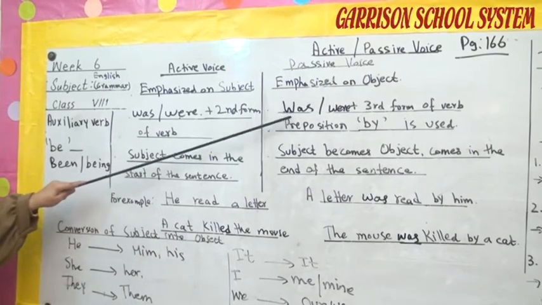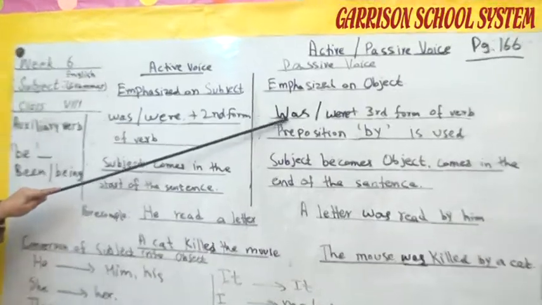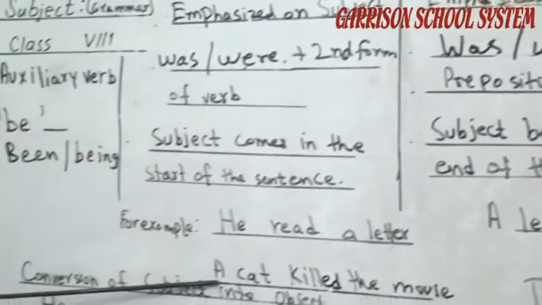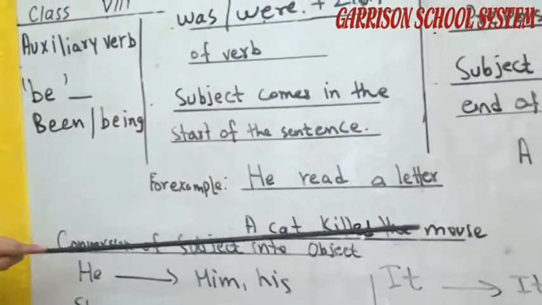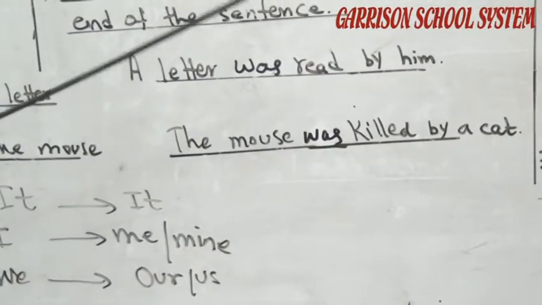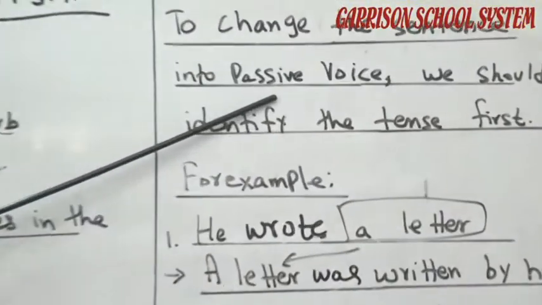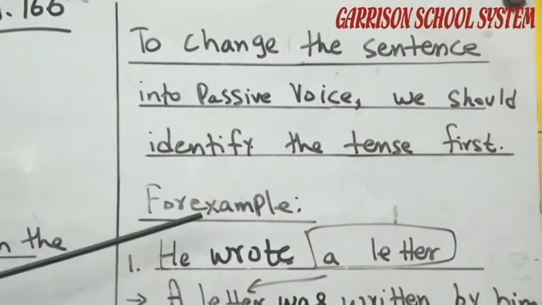"Was" shows that it is a past tense. We are talking about past tense. Then: a cat killed the mouse. The mouse was killed by a cat. So, to change a sentence into passive voice, we should identify the tense first.